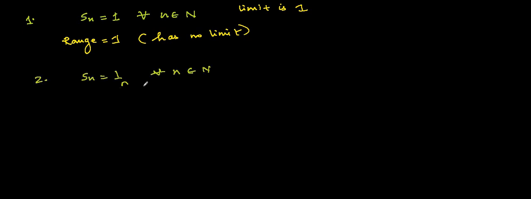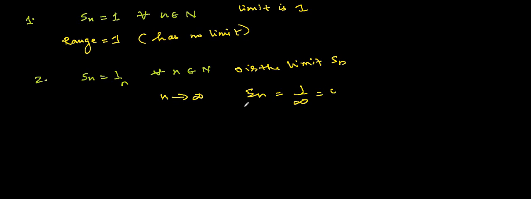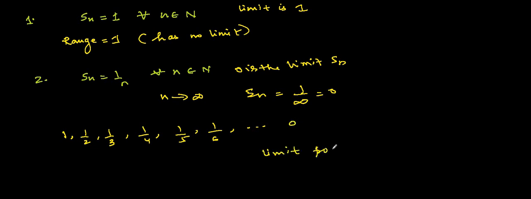The second example is the sequence Sn equal to 1 by n. You can see here that 0 is the limit of the sequence Sn, because when n tends to infinity, 1 by infinity is equal to 0. If you write down the range of this set, it looks like 1, 1 by 2, 1 by 3, 1 by 4, 1 by 5, 1 by 6, and gradually it is tending towards 0. So the limit point of the range is 0.